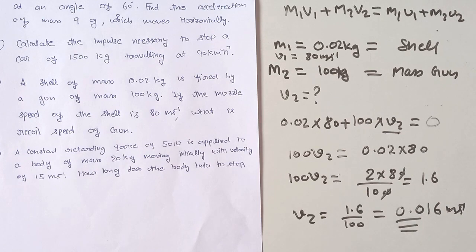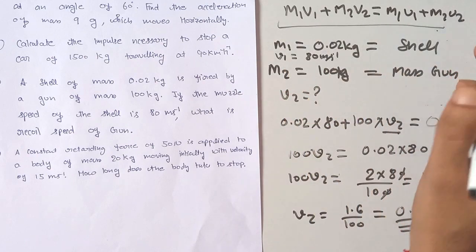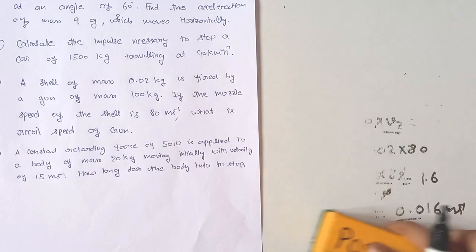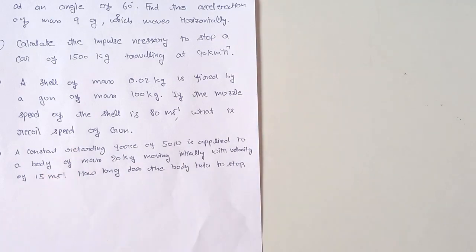This is the recoil velocity of the gun. I hope this numerical is clear to you. Here we use the formula of conservation of linear momentum, and by substituting all these values, we can easily calculate the recoil speed of the gun.